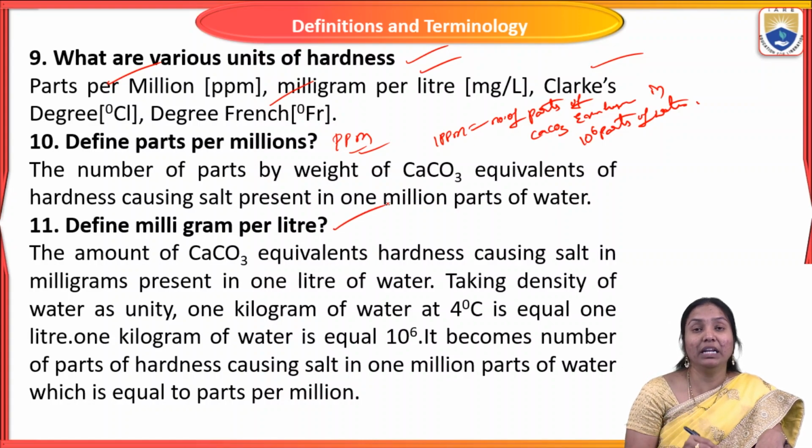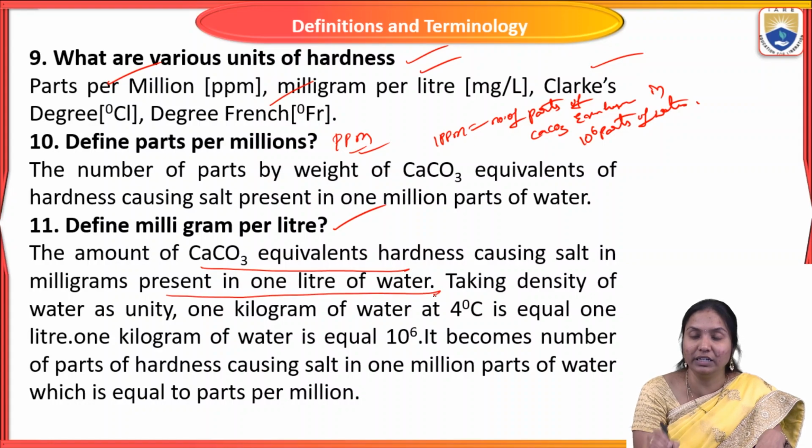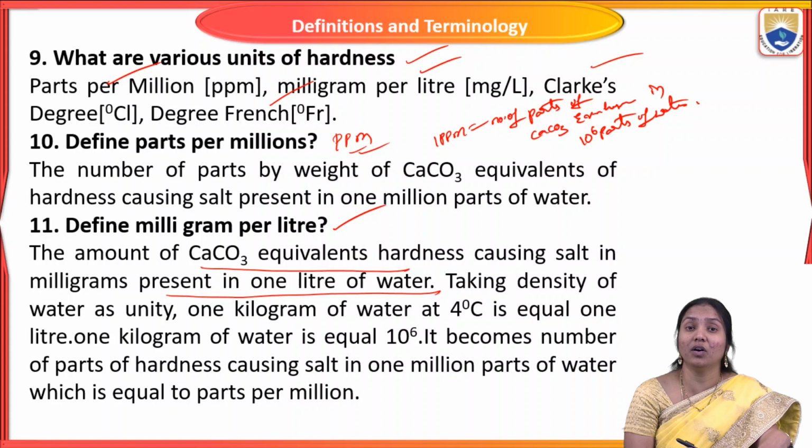And what is the meaning of milligram per liter? Define milligram per liter. The amount of calcium carbonate equivalent hardness salt in milligrams present in 1 liter of water, or the number of milligrams of hardness-causing salt converted into calcium carbonate equivalent present in 1 liter of water, is called milligram per liter.